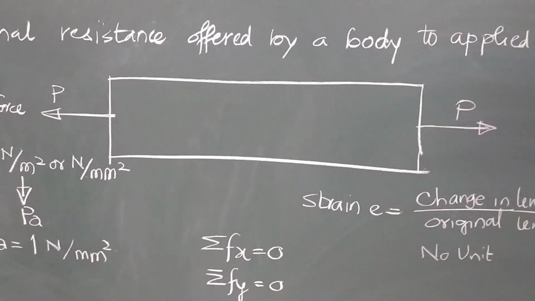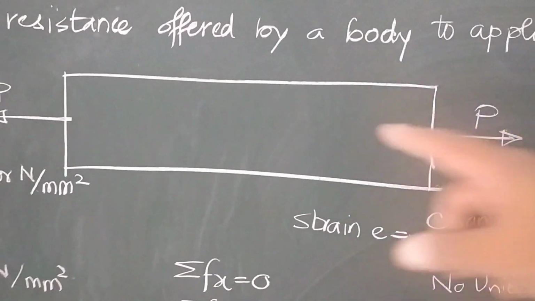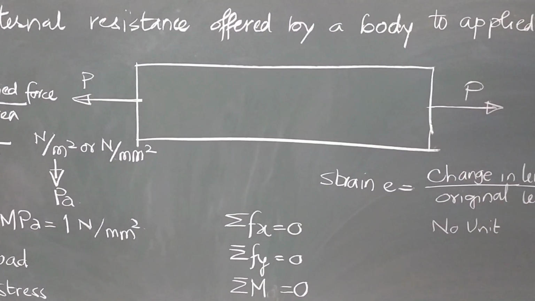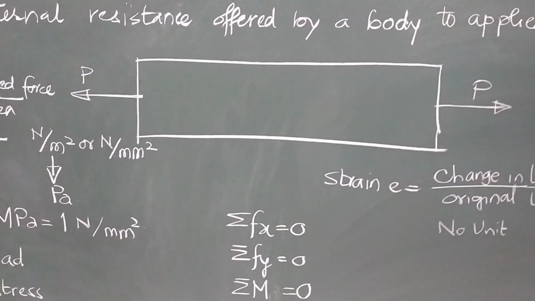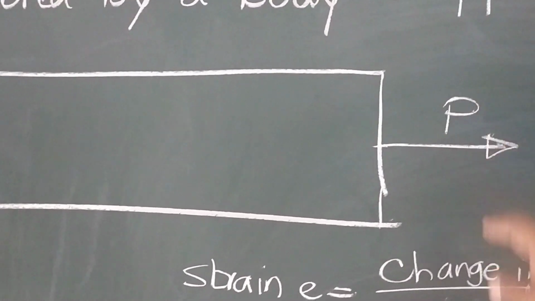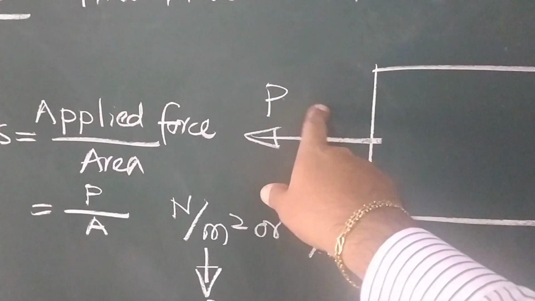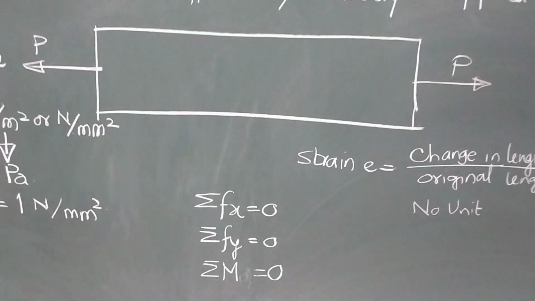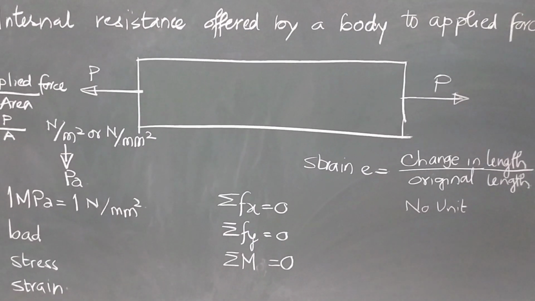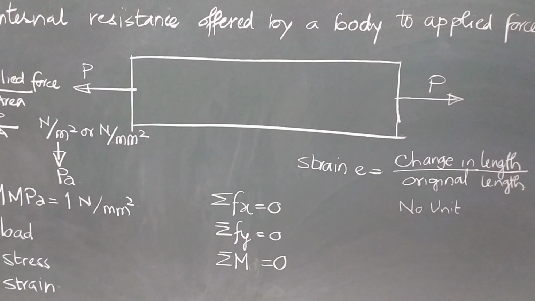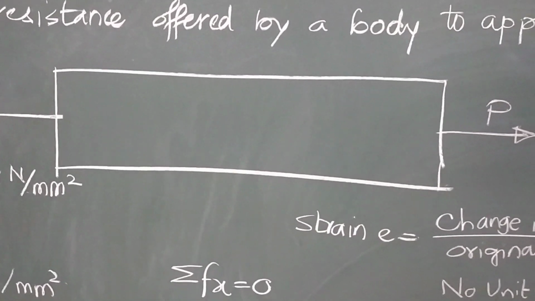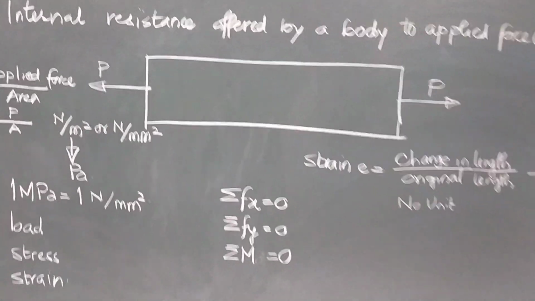How does it happen? See, this force is towards right and that force is towards left of equal magnitude. So, this is nullifying. Conventionally we are taking force towards right is positive and force towards left is negative. Both forces are having magnitude P. So, plus P minus P is equal to 0, that means the total forces on this body is 0.